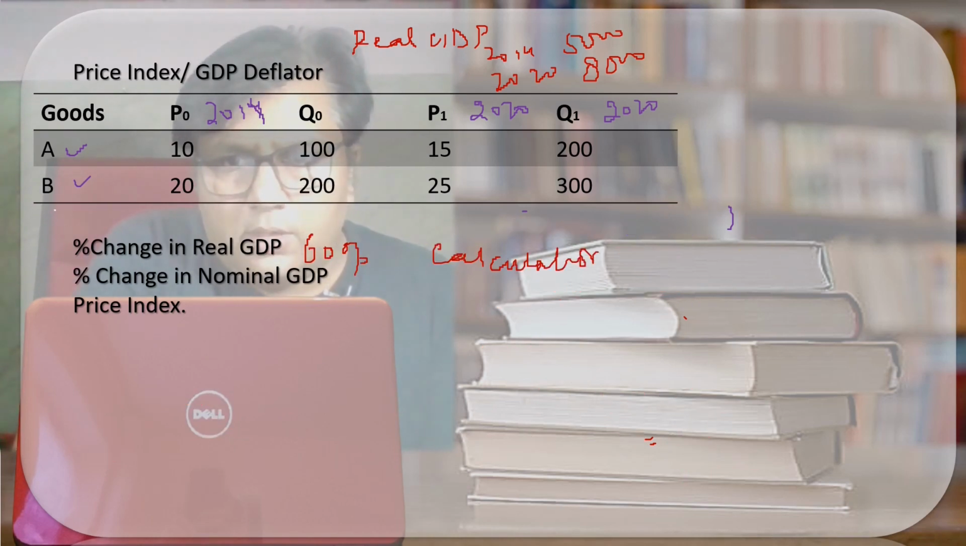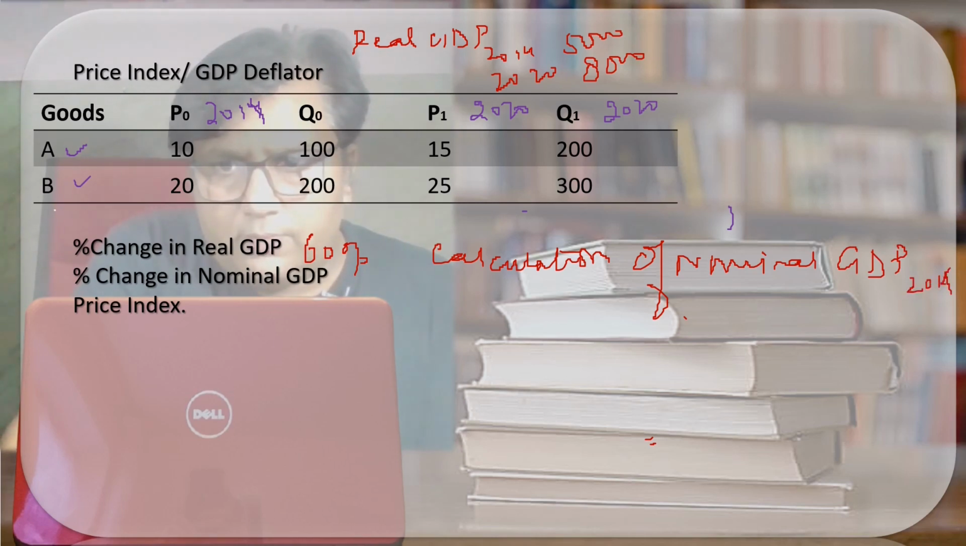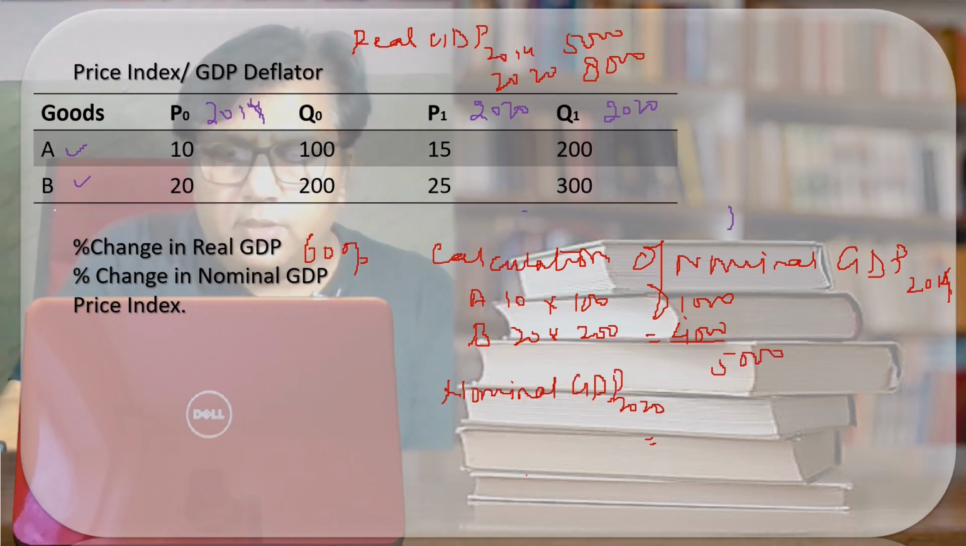Now let us see the calculation of nominal GDP. Firstly, let us see 2014. Goods A, goods B, current year price. Quantity 100, quantity 200. It will be 4000, it will be 1000. It will be 5000. Okay.